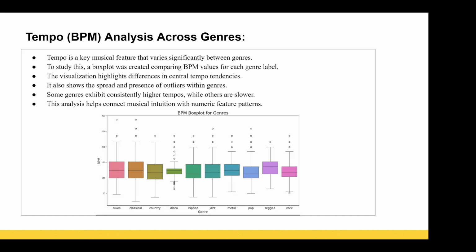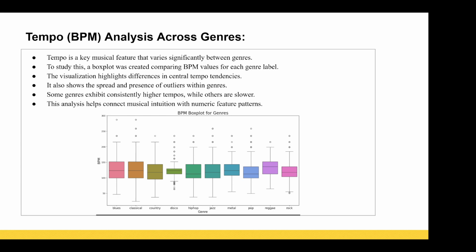And next we'll be seeing the tempo BPM analysis across genres. Tempo is a key musical feature that varies significantly between genres. To study this, we generated a box plot comparing BPM values for each genre label.